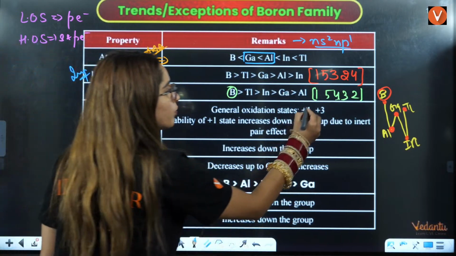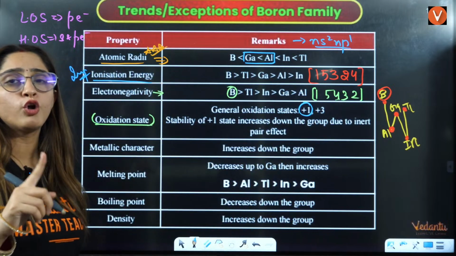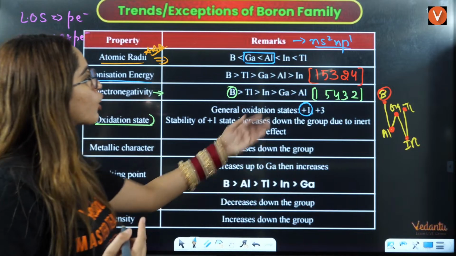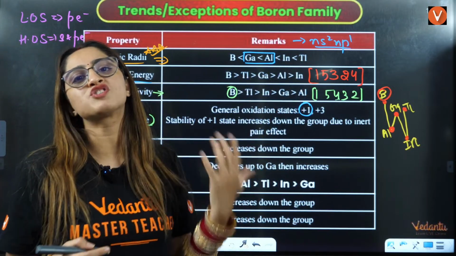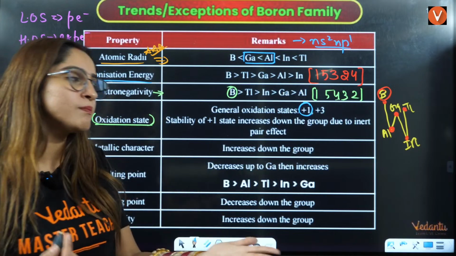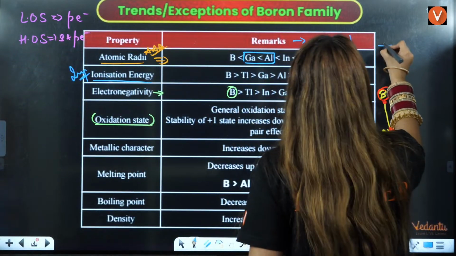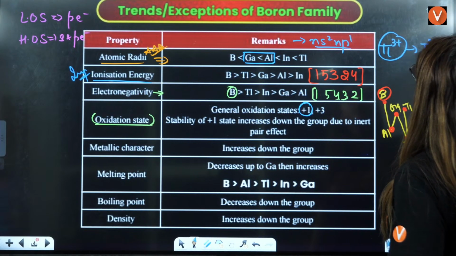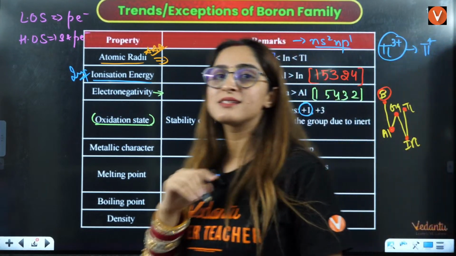But down the group, lower oxidation state stability will increase. That means if you talk about thallium, thallium is more stable in +1 oxidation state and it is not stable in +3 oxidation state. That is the reason Tl3+ wants to get converted to Tl+, and that is the reason here